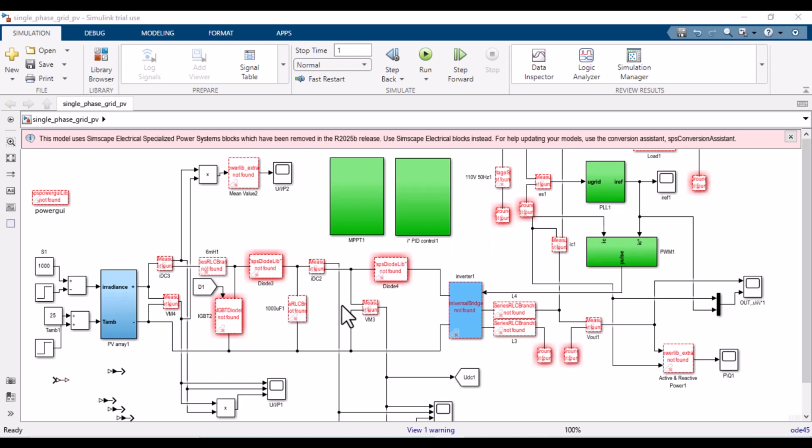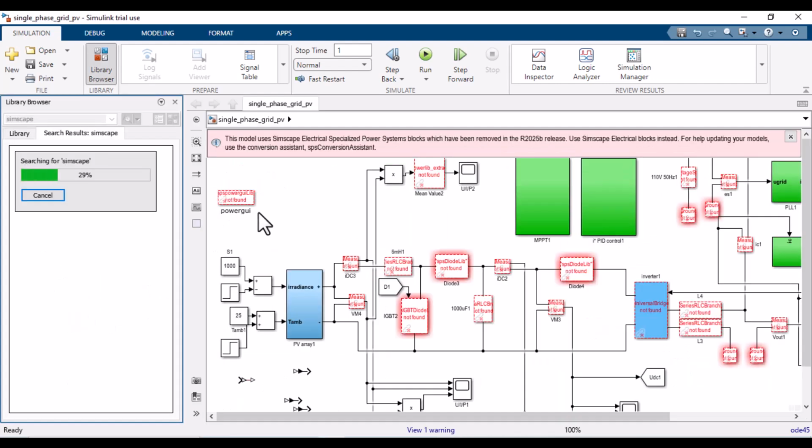When I studied the issue deeply, I found that it's because the Specialized Power System group is missing in the Simscape Electrical toolbox. So what happened to the SimPowerSystems group or Specialized Power System group in R2025b? Although I have installed the Simscape Electrical toolbox, what can be the possible issue? Is it relocated to another folder or what?